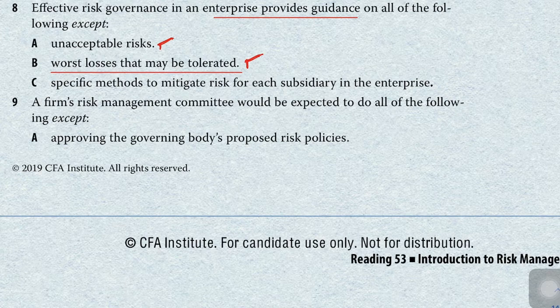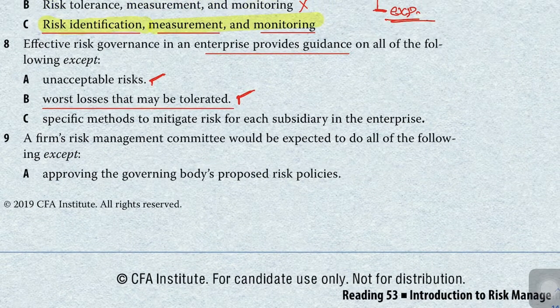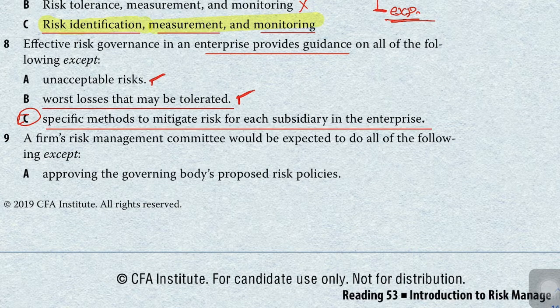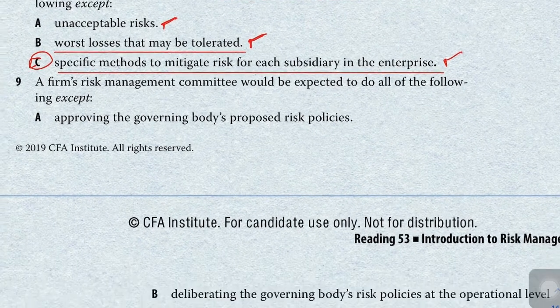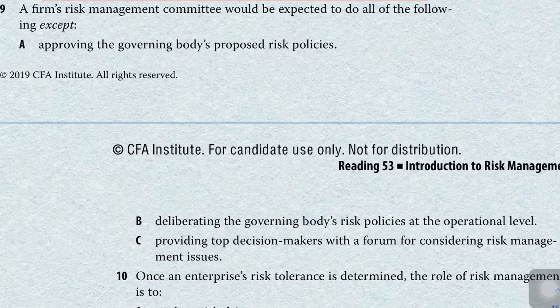Okay, but effective risk governance does not provide any guidelines on the specific method to mitigate each risk. Effective risk governance does not provide guidelines to mitigate a specific risk. Okay, the correct answer of this question is option C. Okay, let's move to our next question, that is question number 9.